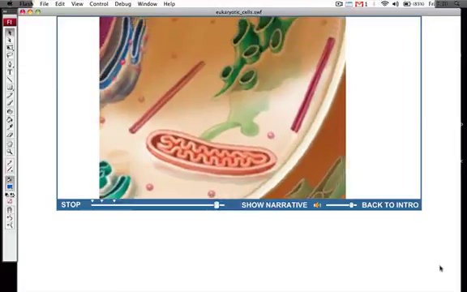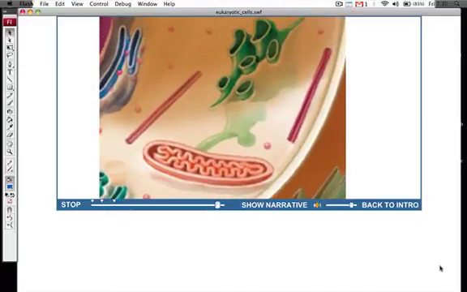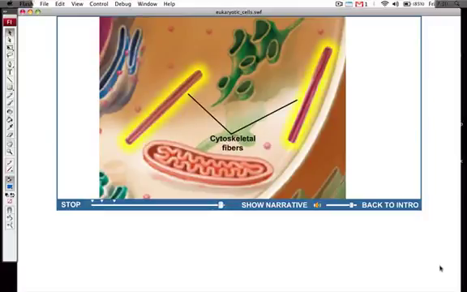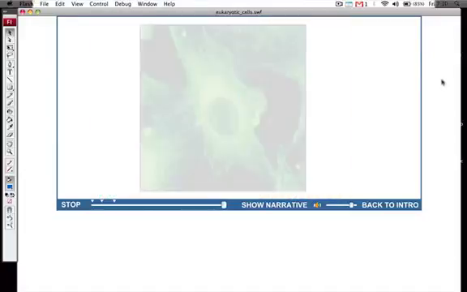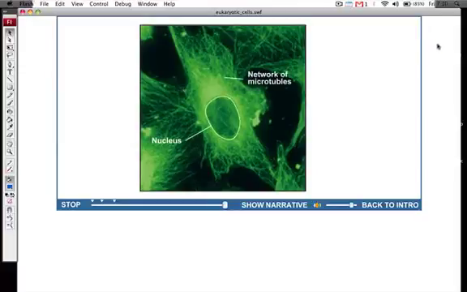The structure of a cell is determined in large part by a network of fibers that traverse the cytoplasm. These fibers make up the cytoskeleton, which provides the cell with support, movement, and a means for dividing a cell into two parts during cell division. The micrograph depicts a network of cytoskeletal fibers called microtubules.